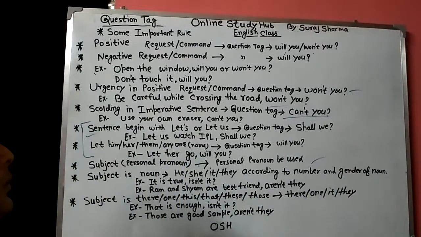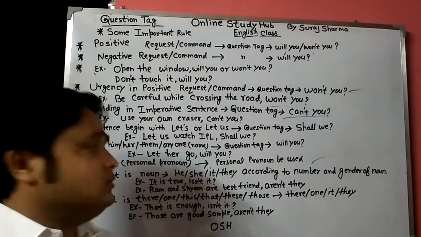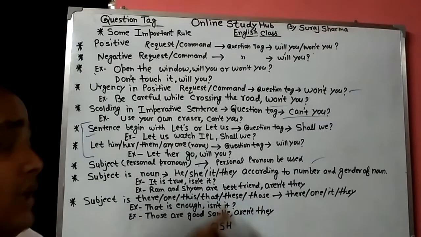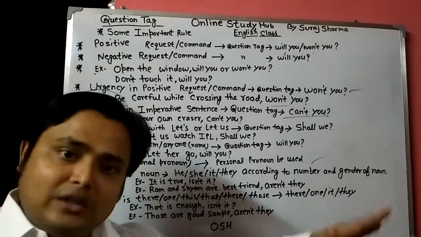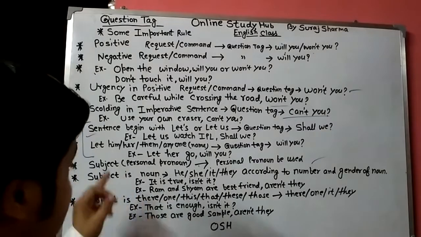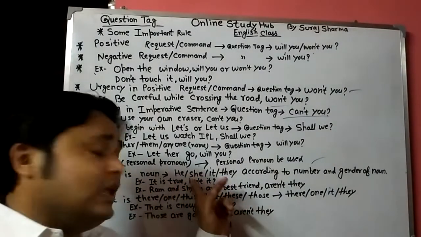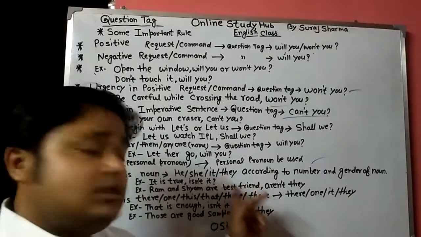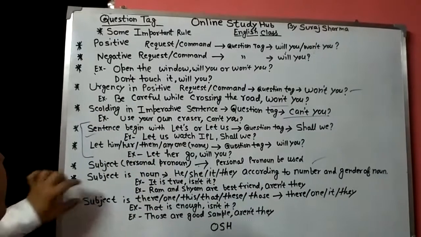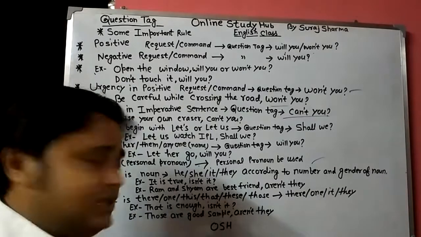Now if the subject is a noun, then we use he, she, it, they according to the number and the gender of the noun. Here is the example: it is true, isn't it?